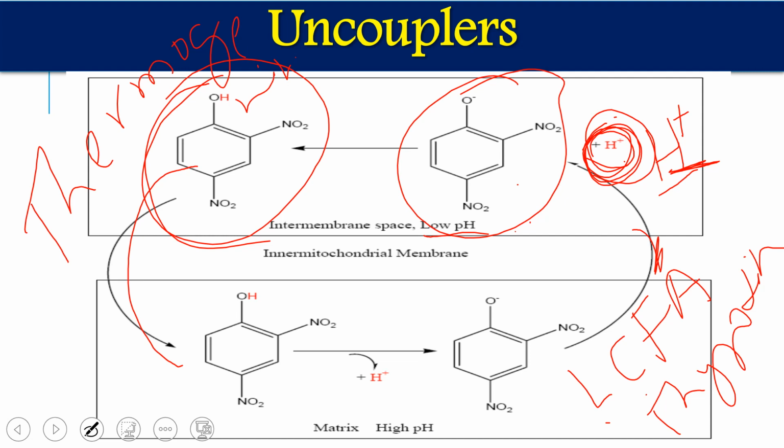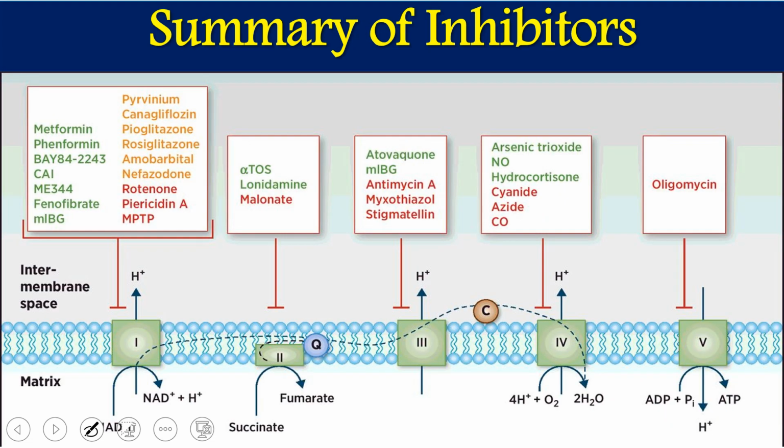So these are uncouplers. Thermogenin has an important role in heat production in our body, especially in organisms who normally reside in cold places.